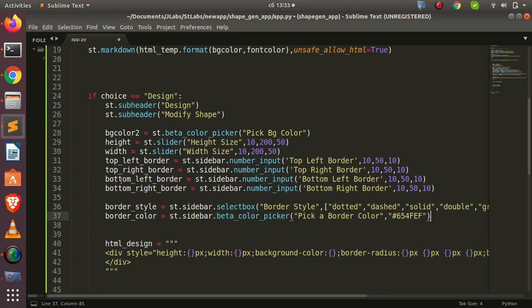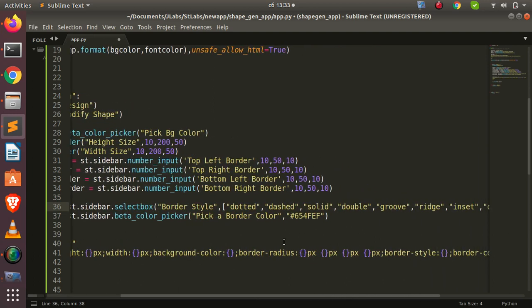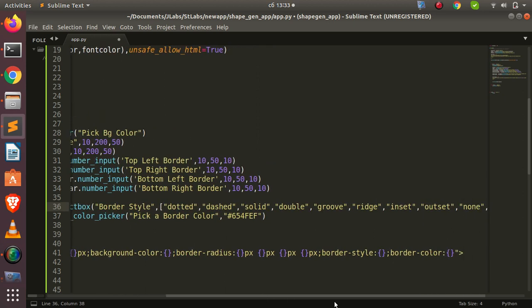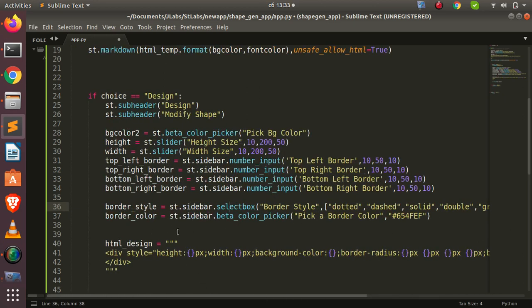Something very simple. And then for the border style, I also did the same thing, and I also placed in my select box. Then inside my select box, I placed a list of all the various styles that we have. So we have the dotted, the dashed, the solid, the double, the groove, and the ridge. This is just something simple. You can add more styles as you wish. Then for the border color, I actually repeated the same thing. Very interesting and very simple. So let's save this one and push it to the sidebar.